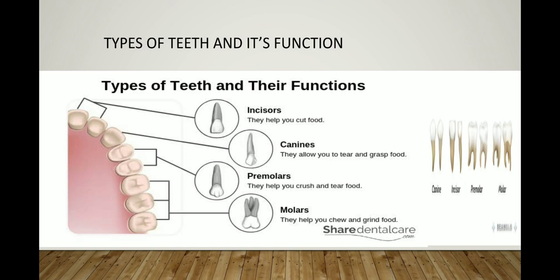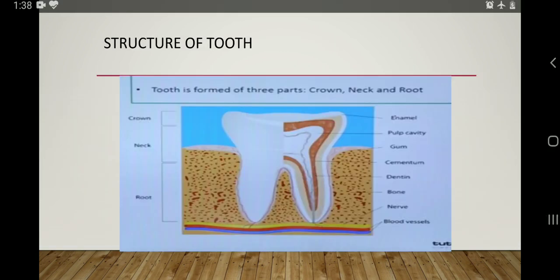What is the dental formula of teeth in human beings? 2 1 2 3. And what is the function of the teeth? First, incisor is responsible for cutting and biting, canine for tearing and grasping, premolar for crushing and tearing, and molar for chewing and grinding. So let's move to the next slide.